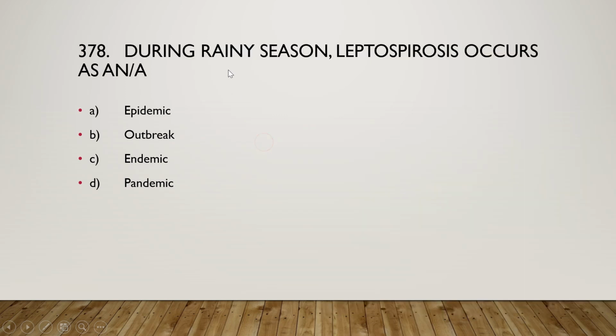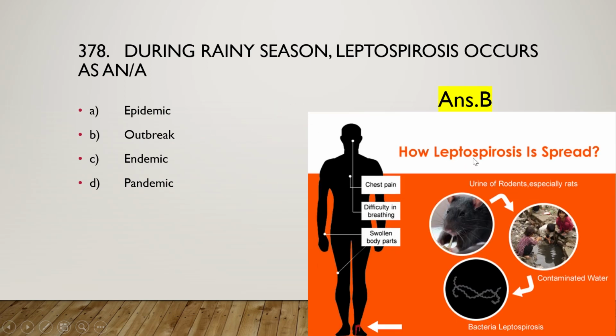So next one is: during rainy season, leptospirosis occurs as an epidemic, outbreak, endemic, or pandemic, and the right answer is option B, that is outbreak. And how is leptospirosis spread?